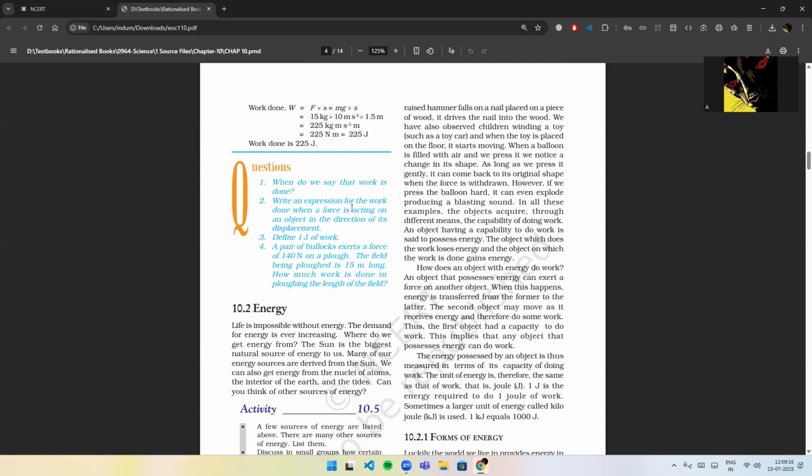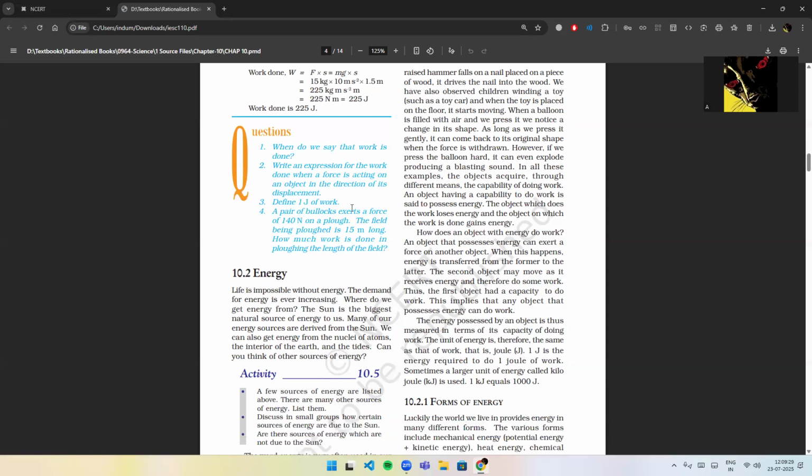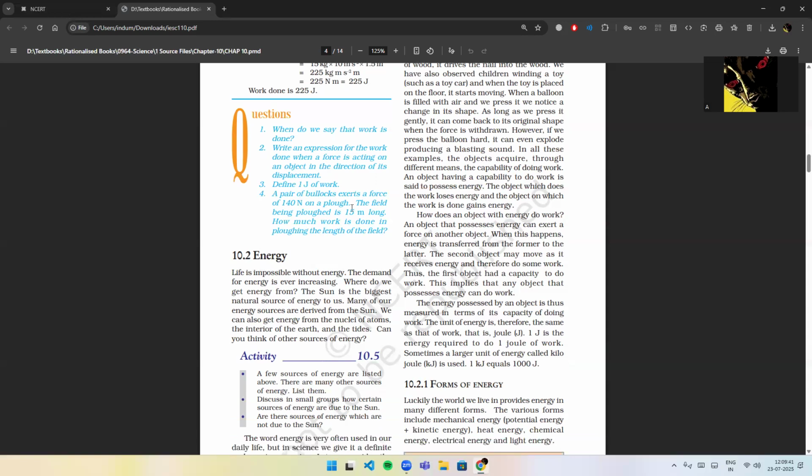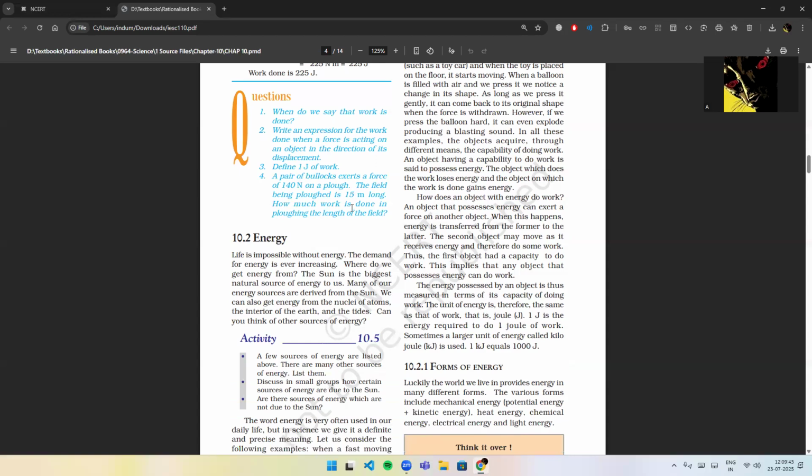We have also observed children winding a toy, such as a toy car, and when the toy is placed on the floor, it starts moving. When a balloon is filled with air and we press it, we notice a change in its shape. As long as we press it gently, it can come back to its original shape when the force is withdrawn. However, if we press the balloon hard, it can even explode, producing a blasting sound. In all these examples, the objects acquire through different means the capability of doing work.